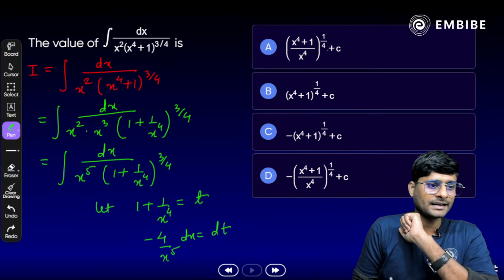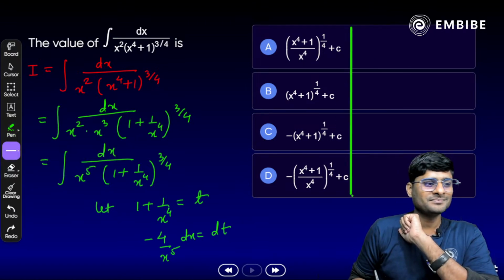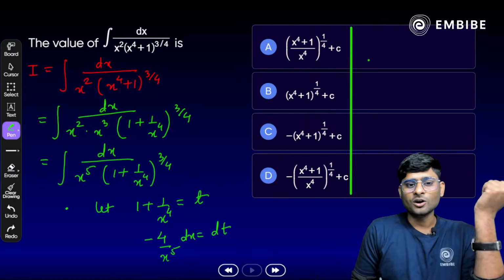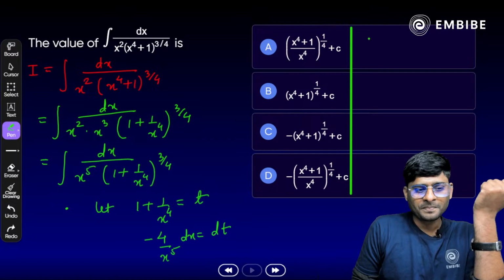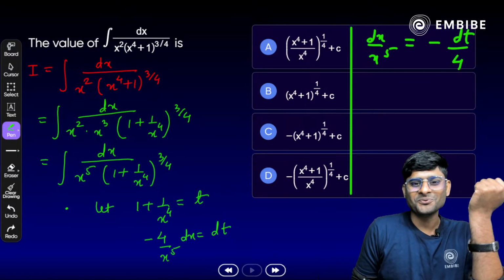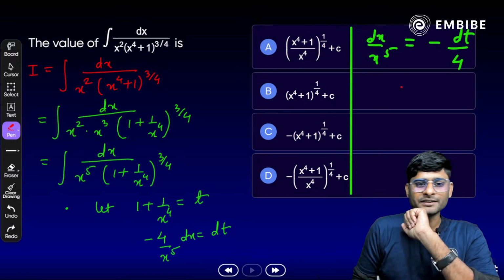Or we can see that dx by x raised to power 5 is equal to minus dt by 4. Correct?